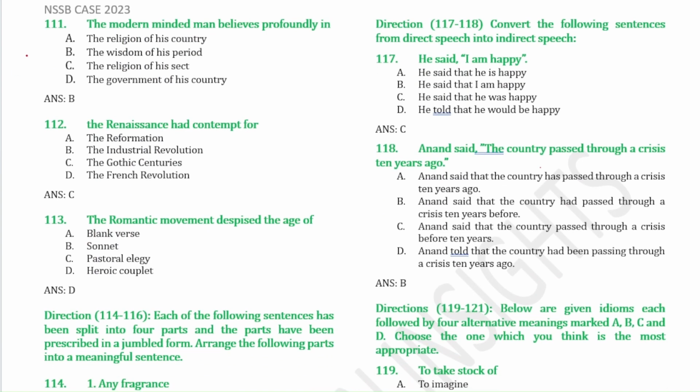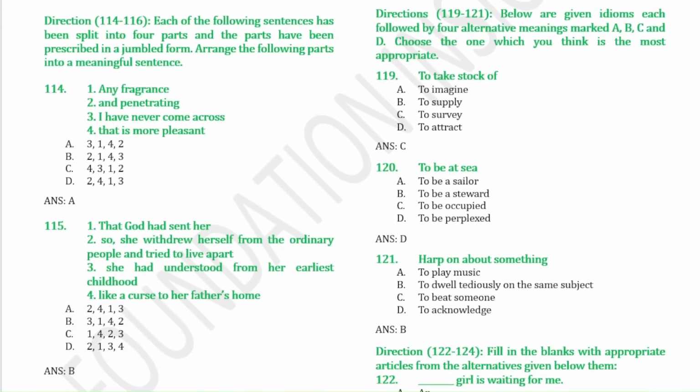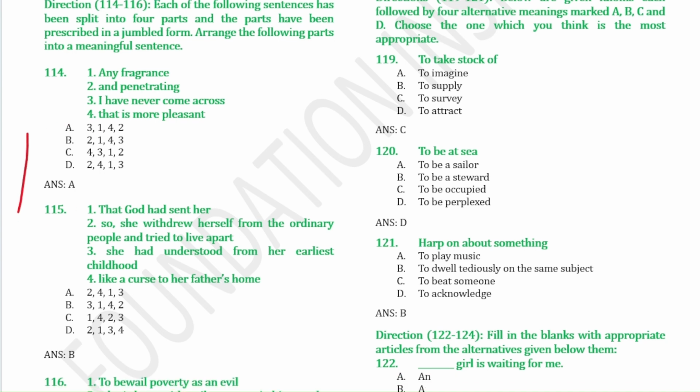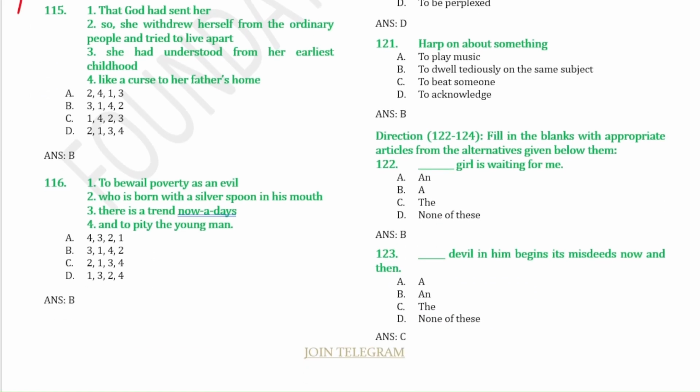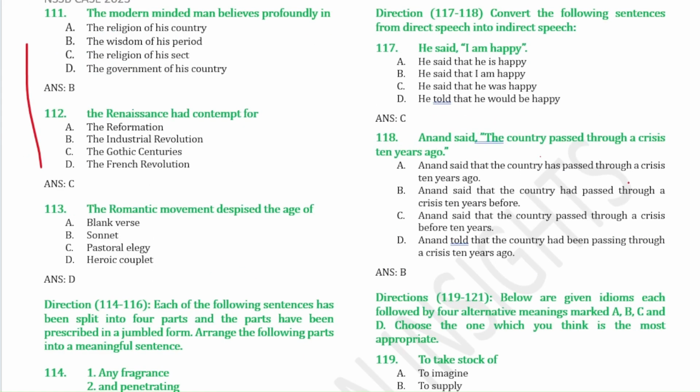And you can go through this. Now from 114 to 116, we have to arrange the following parts and make them into a meaningful sentence. So you can go through this. You can go to 116. So from 117 and 118, we have to convert the direct speech into indirect speech.